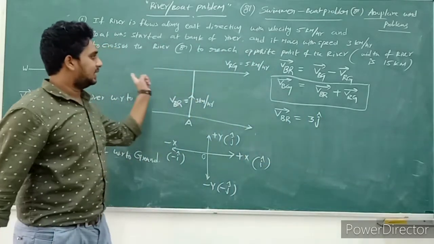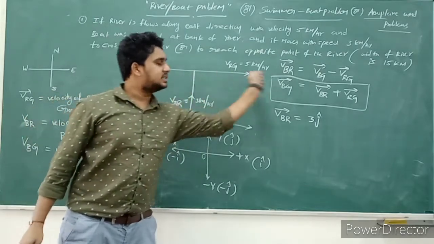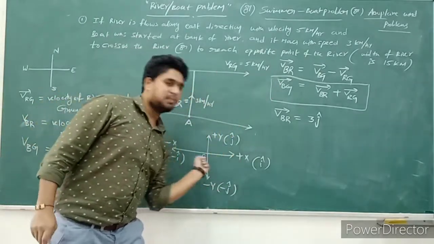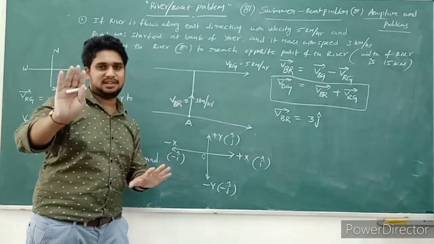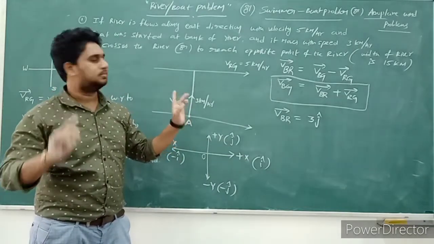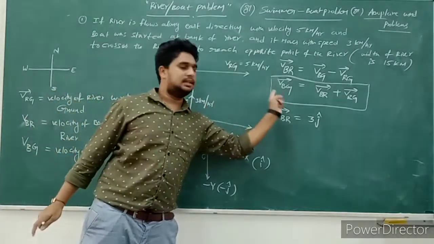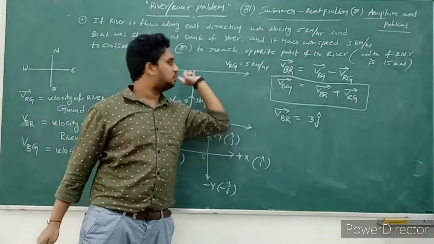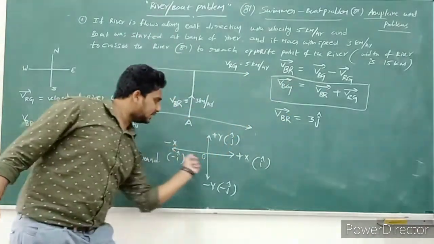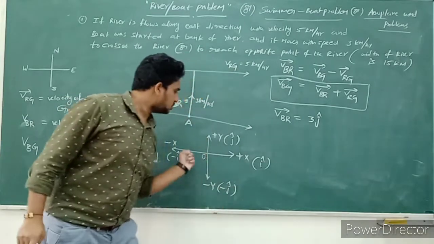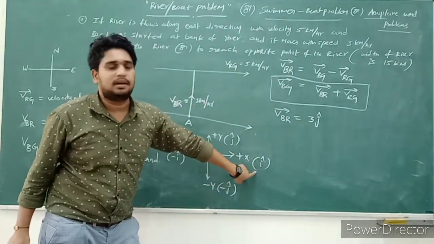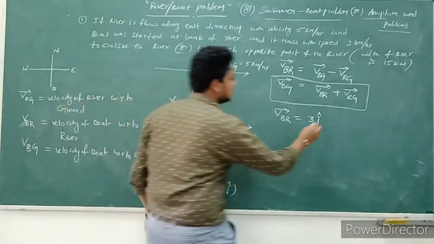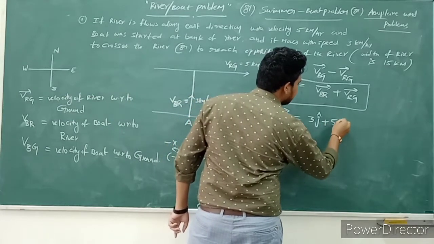And one more thing, here the river is moving in this direction, east direction. East direction means positive x-axis direction. Please observe carefully. This is very simple. Here the river is moving with 5 kilometers per hour speed, in the east direction. That indicates positive x-axis direction. Positive x-axis direction means i cap. That means we indicate plus 5 i cap.